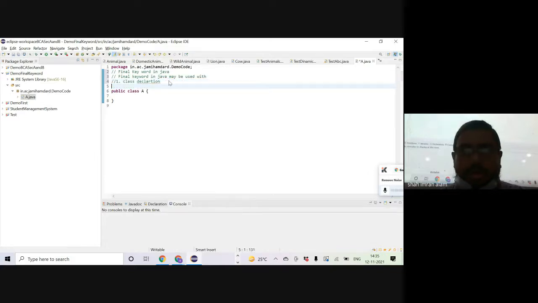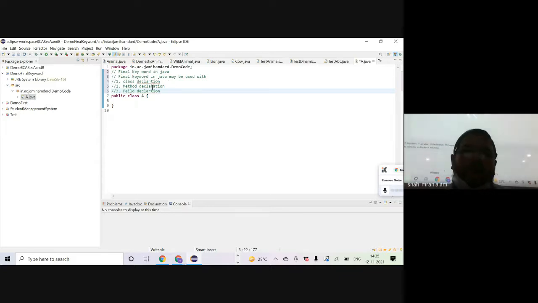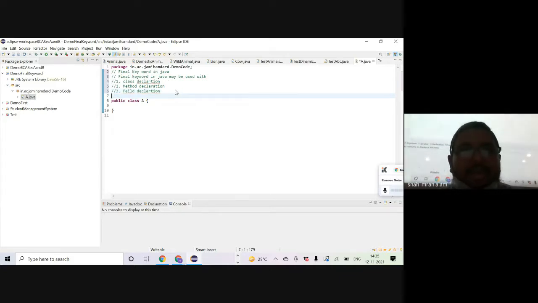Okay. Second, method declaration. Okay. And third, with field declaration. Field declaration. So you can use the final keyword in the context of class, in the context of method, and the context of field as well. Okay. Let me start.